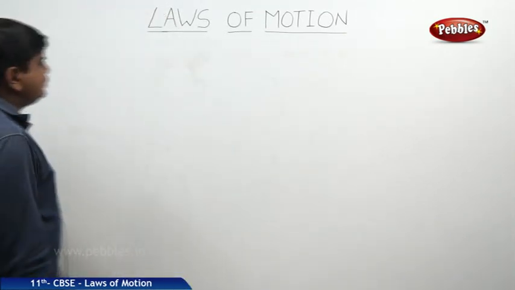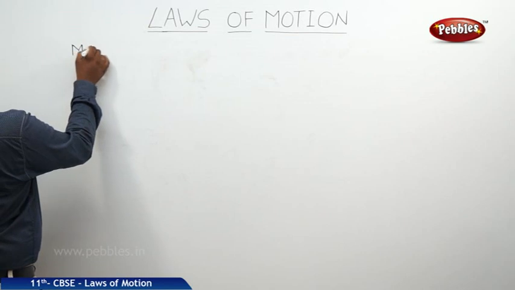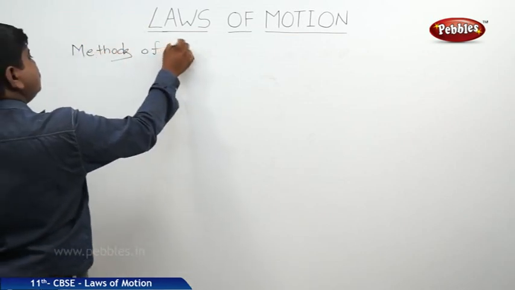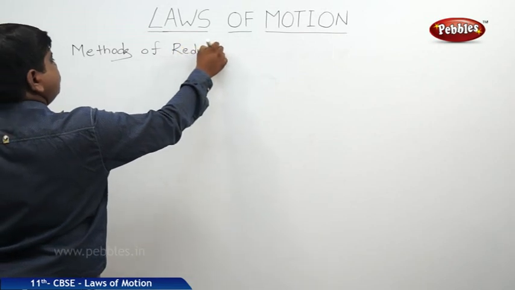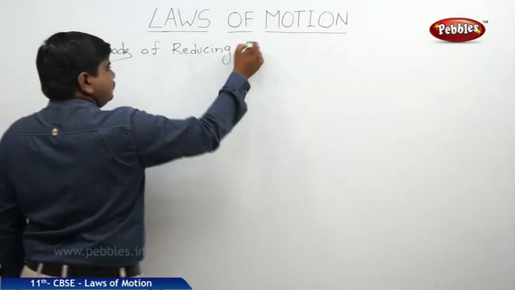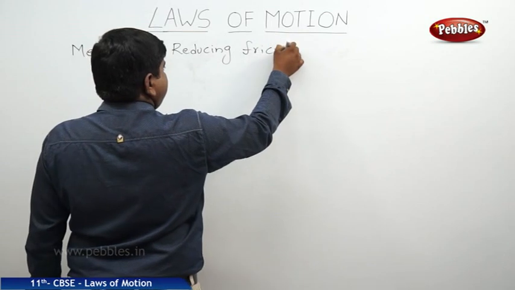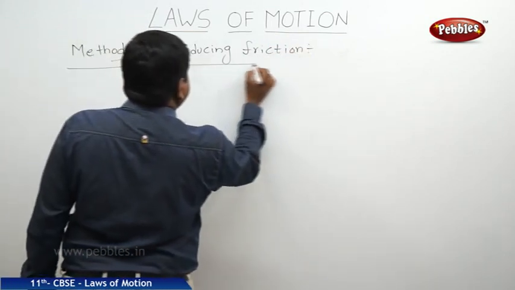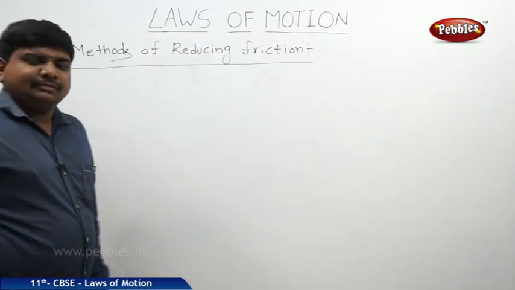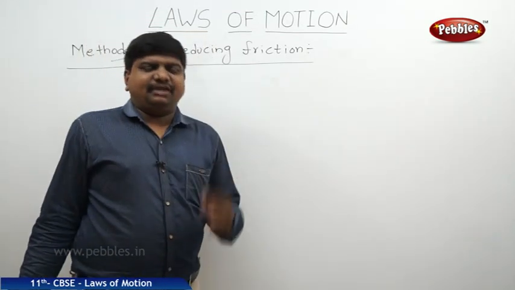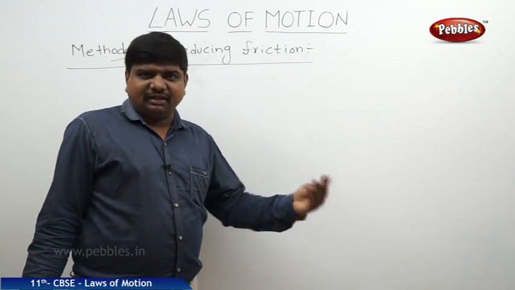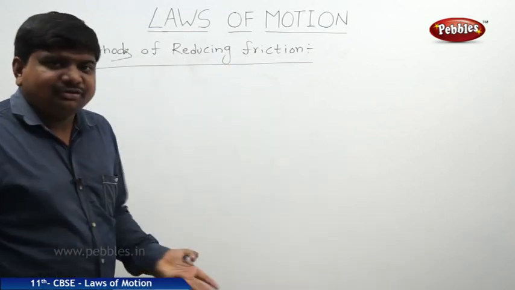The next concept is methods of reducing friction. There are many ways to reduce the friction. If you want to give durability to any object for a long time, if you want to increase the durability, we should reduce the friction.